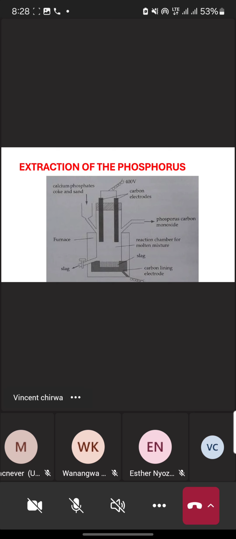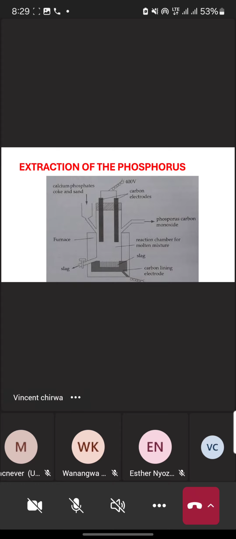Then we have these carbon electrodes. These carbon electrodes conduct electricity and cause a rise in the temperature of our reaction chamber. The temperature of the reaction chamber rises to about 1450 degrees Celsius. The significance of having this high temperature is to promote the reaction.